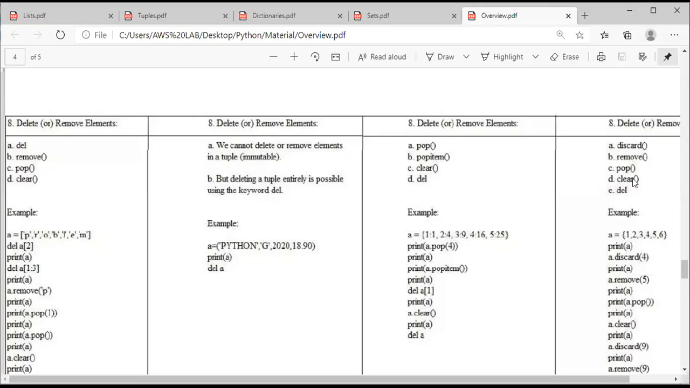Coming to the set, there are 5 methods: discard, remove, pop. Discard, remove, pop, these all 3 predefined functions will be used to remove an element. The difference is, in the discard function, if we give an element that is present, the element will be removed. If we try to delete an element that is not present using the discard function, the interpreter will not give any error.